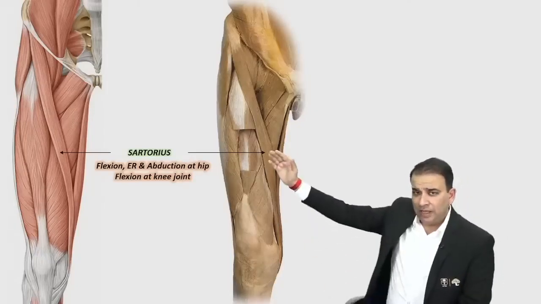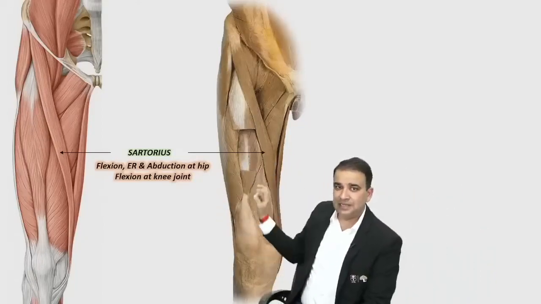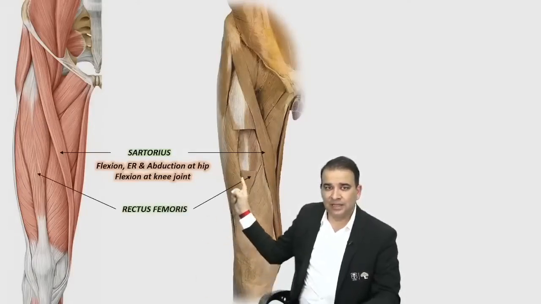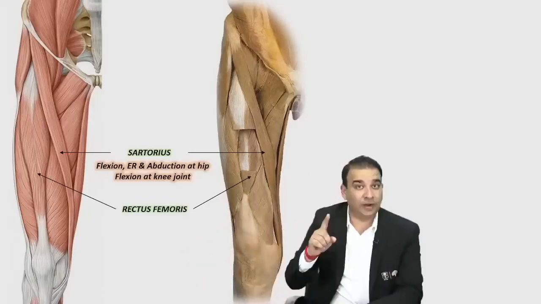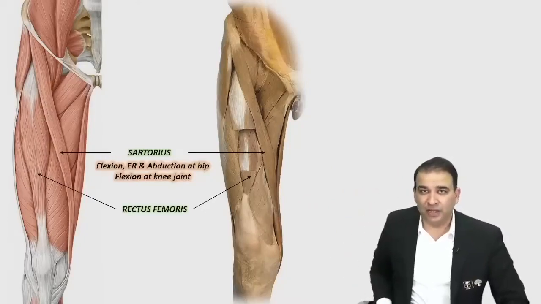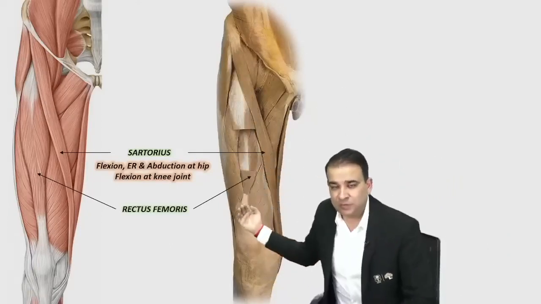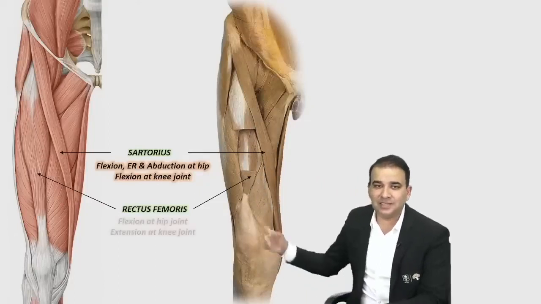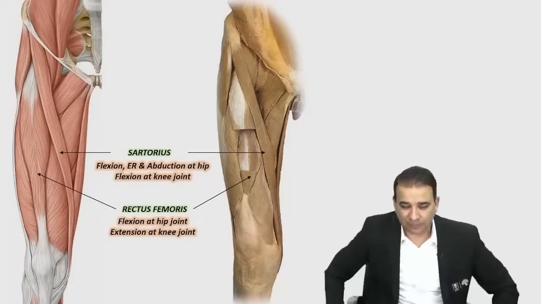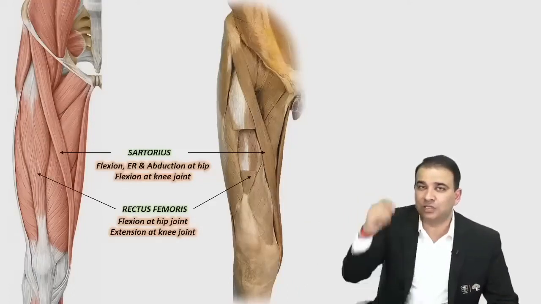Now, if I look at lateral to sartorius, guys, look at this muscle which is cut over there, and that muscle is rectus femoris. You can see the cut end of the muscle over there. Now, rectus femoris muscle, we already saw it is coming from where? From the hip bone, from the anterior inferior iliac spine, and it was causing the flexion at the hip joint. The rectus femoris is causing the flexion at the hip joint because muscle सामने से आ रहा है hip joint का, and now this muscle is obviously passing in front of the knee joint, so it is causing the extension at the knee joint. So flexion at the hip and extension at the knee, that's a function of the rectus femoris muscle. Quadriceps femoris muscle is having 4 parts, but only rectus femoris muscle is crossing both the joints.